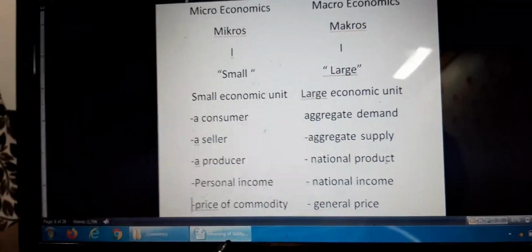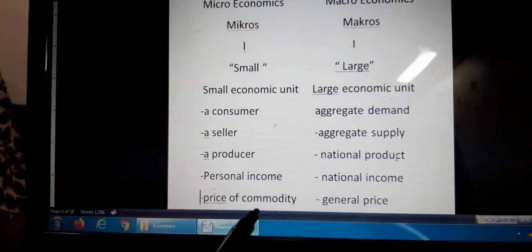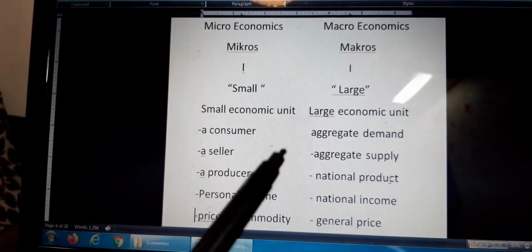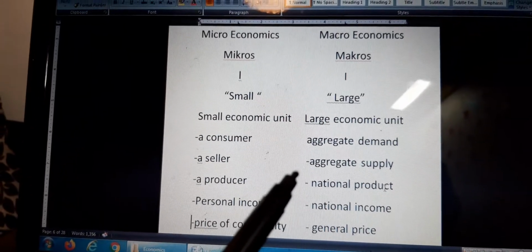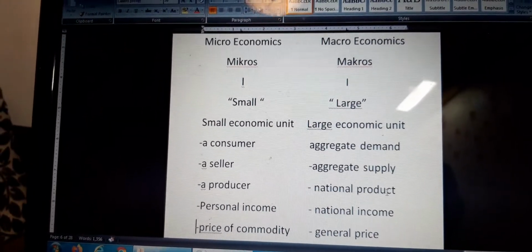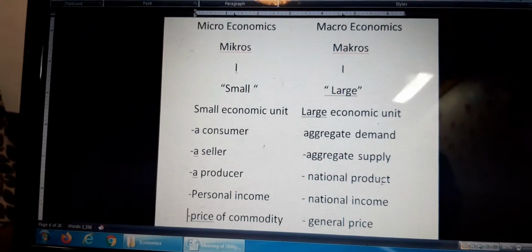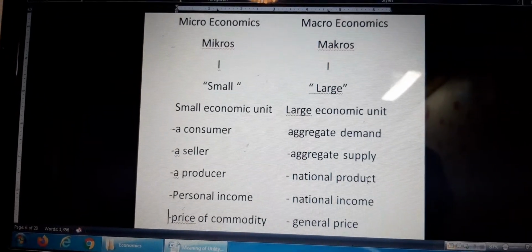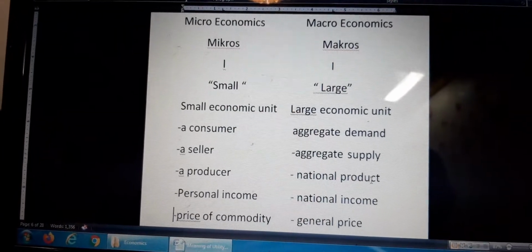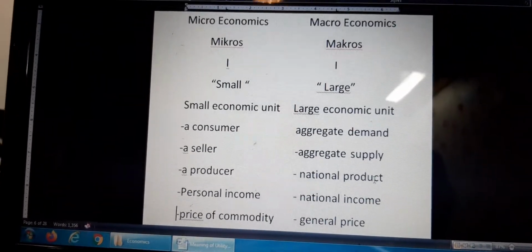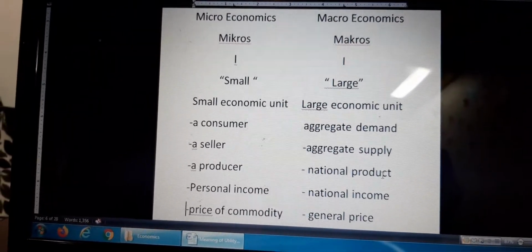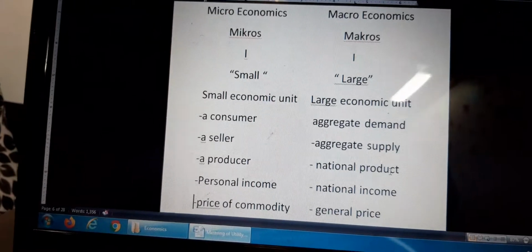General price means prices of goods and services that prevail in the country. So it does not deal with the particular price of a particular commodity, but it's a general price. So macroeconomics deals with the major economic problems of our country, that is population, unemployment, poverty, inequality, export import, total investment in the country.